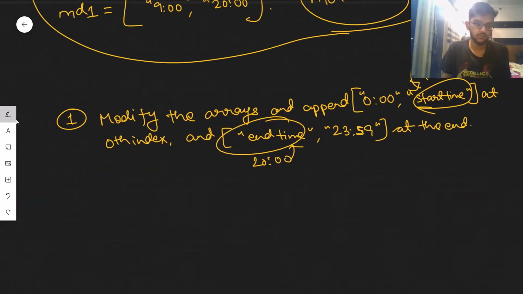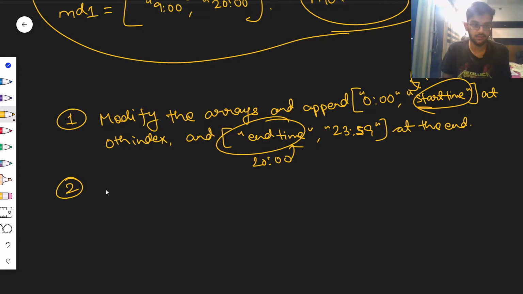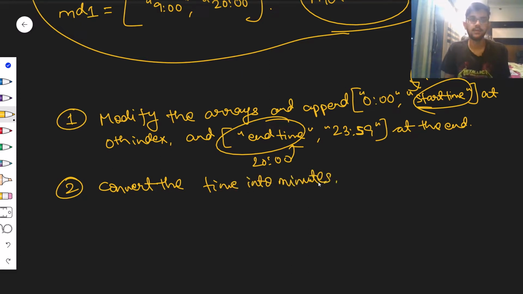What we are going to do is try to convert the time into minutes. Why? Because if you convert the time into minutes, we have something represented as one kind of thing.